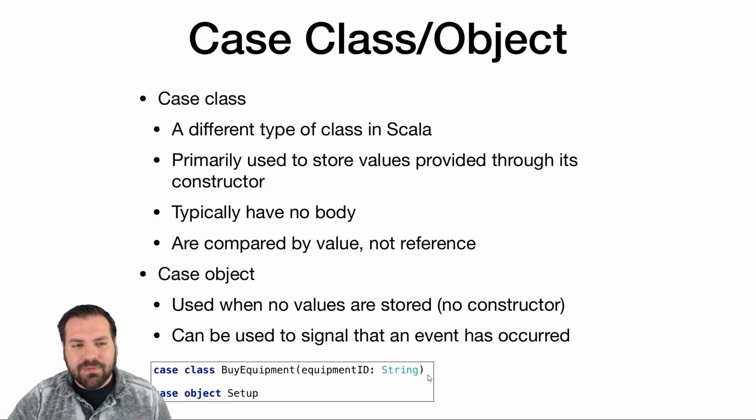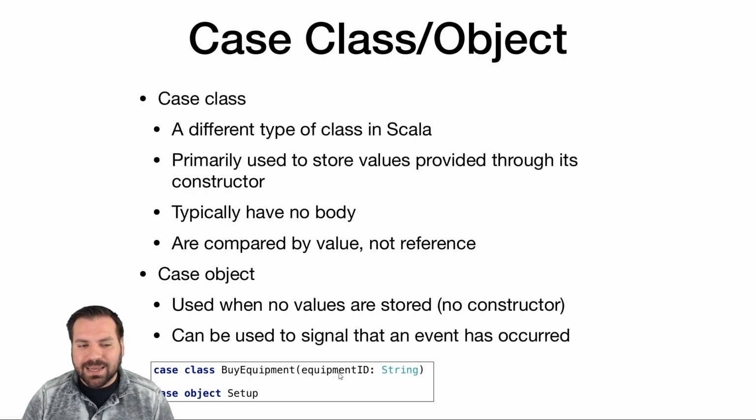Case classes have a few differences from regular classes. The big one that the Akka library is using is that these are compared by value and not by reference. They're usually used just to store a particular value. Here I have a case class which is going to be used to create ByEquipment objects with an equipment ID. I'm just using this as a vessel to store an equipment ID.